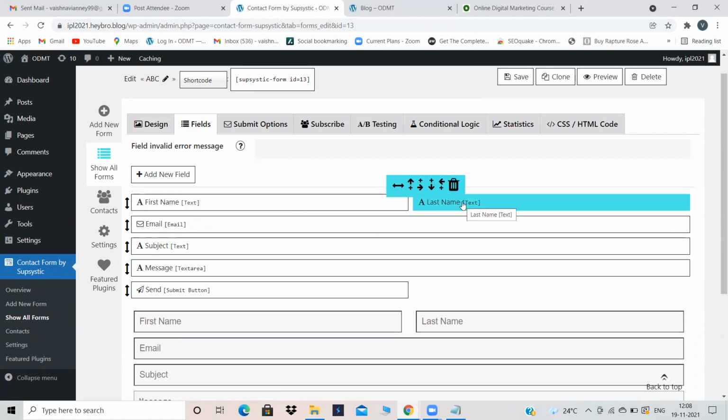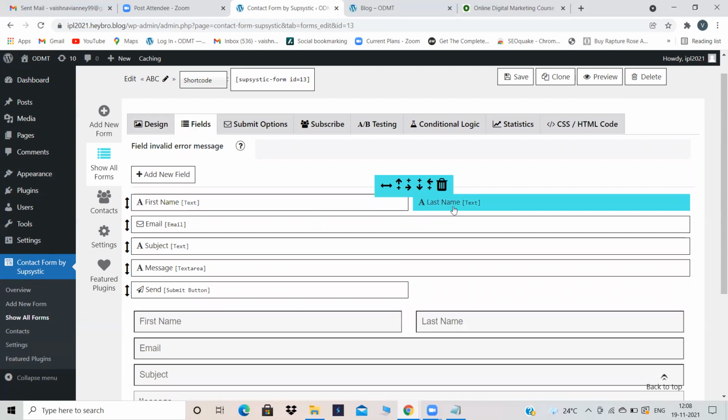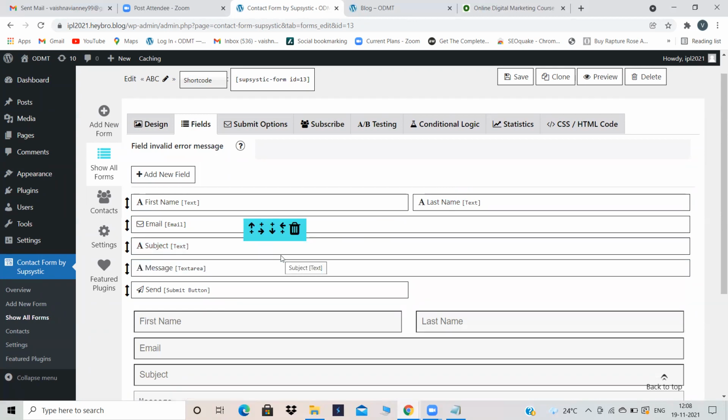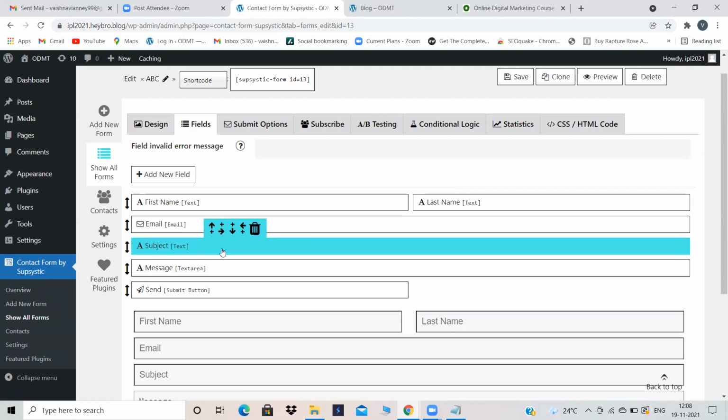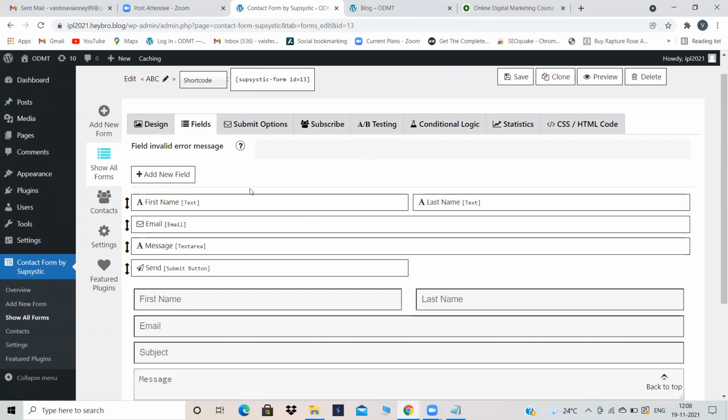If you don't want last name, somebody filling the contact form is only a very big thing. And if you ask them first name, last name, they might get irritated. So at that time, if you don't want to ask them the last name, you can just remove the last name. But now let us keep it as it is because it might look good. And subject is there, message is there. Both are kind of same thing only, right? If somebody wants to inquire about digital marketing course, they can write the content over here or here. So I'm just removing the subject because I don't want subject to be there.